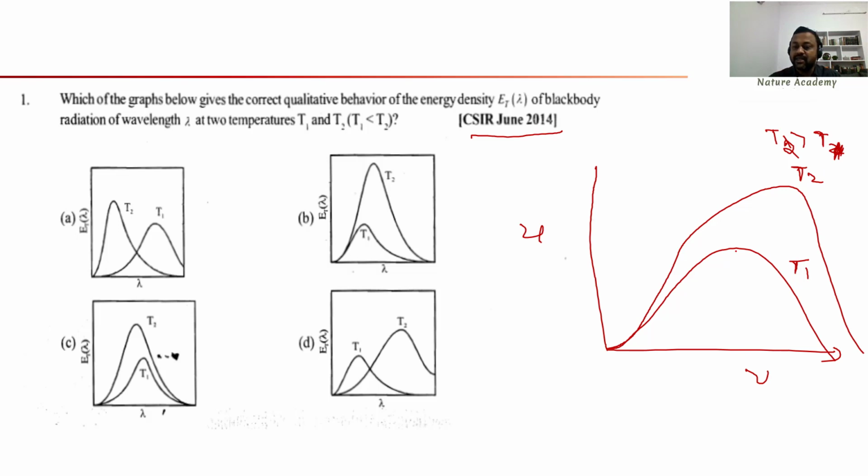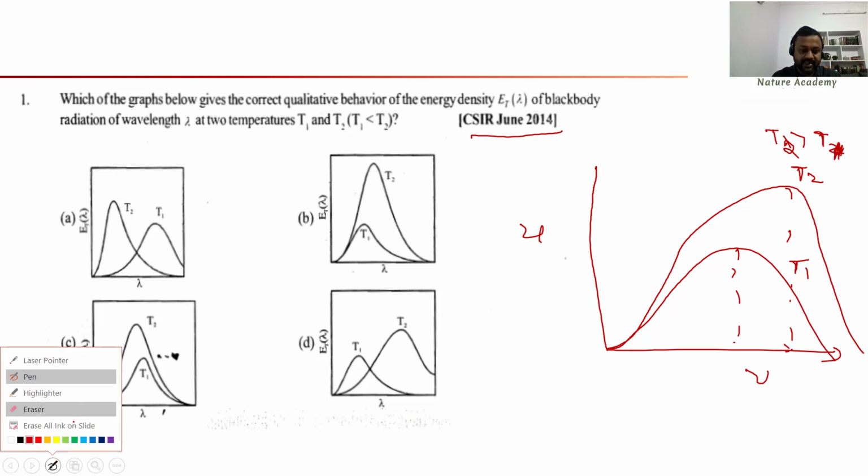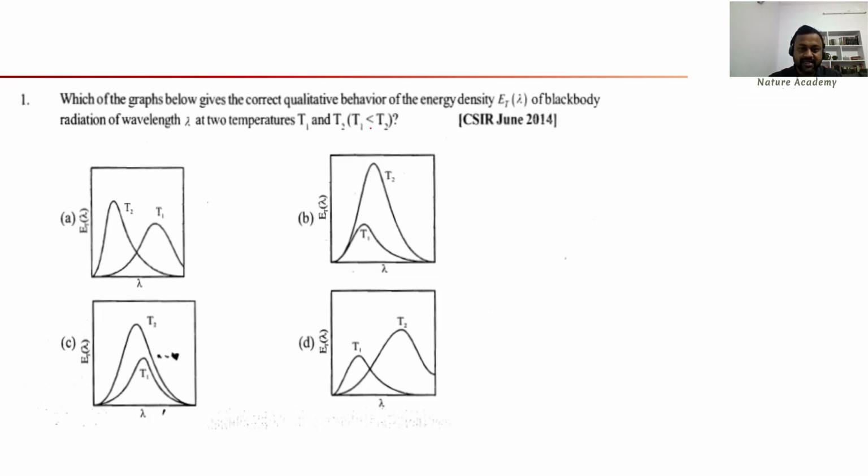Then what happens? The peak value shifts towards the right if your x-axis is the frequency. If you want to do the same thing in case of wavelength, the peak shifts towards the left. That is the thing. So the condition is T2 is greater than T1. No problem.